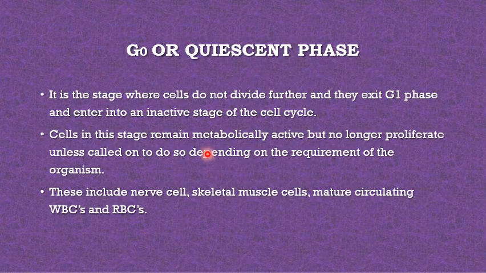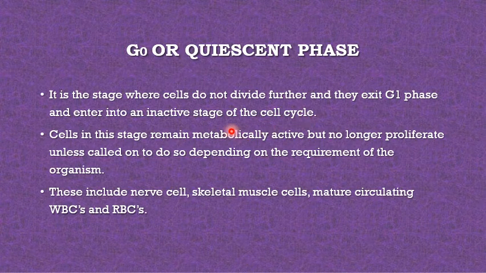Now next there is one more phase that is called the quiescent phase or G0, meaning when the cell stops dividing. It is a stage where the cell does not divide further, and cells exit the G1 phase and enter into an inactive stage of the cell cycle.